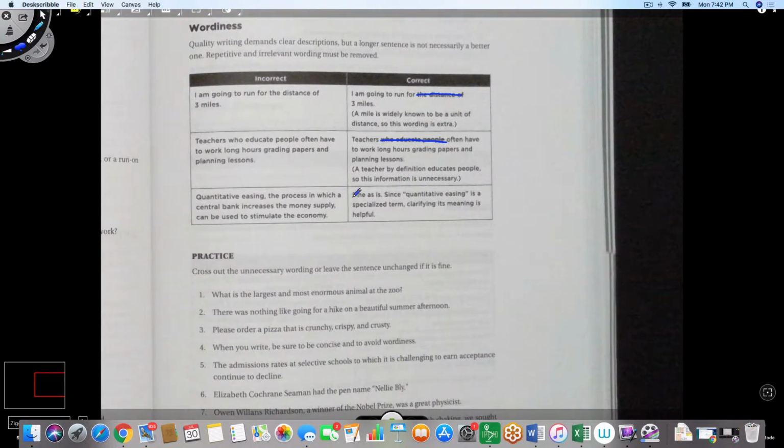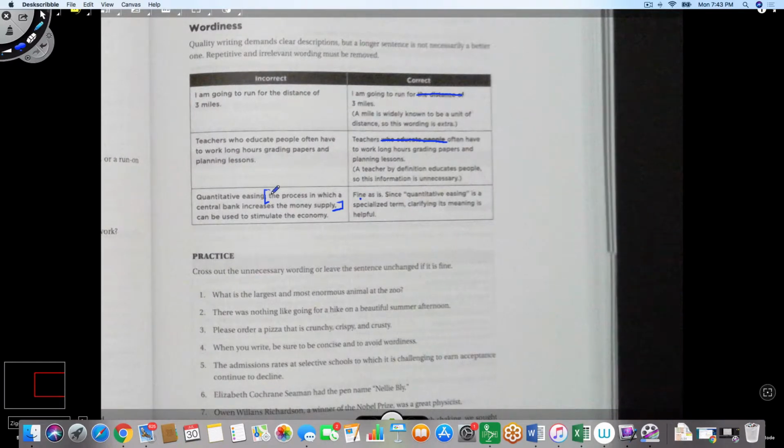Quantitative easing, the process in which a central bank increases the money supply, can be used to stimulate the economy. This one does not have anything redundant. You might say, well, aren't they saying the process in which a central bank increases the money supply? So between the two commas, what we have here is a description of the subject of this sentence. The subject of this sentence is quantitative easing. Then comes the part which is not a redundant part of the sentence as such. It is a qualifier for the subject, quantitative easing. So it's defining what that is.